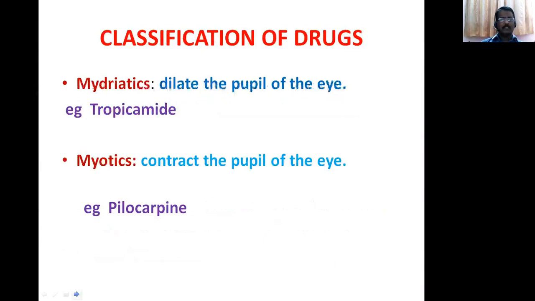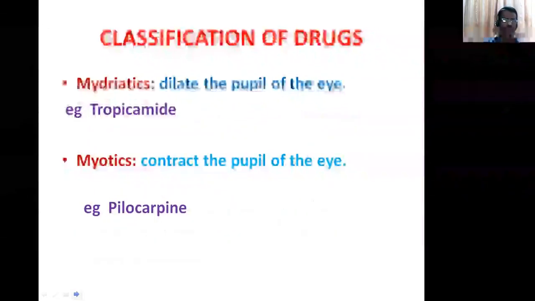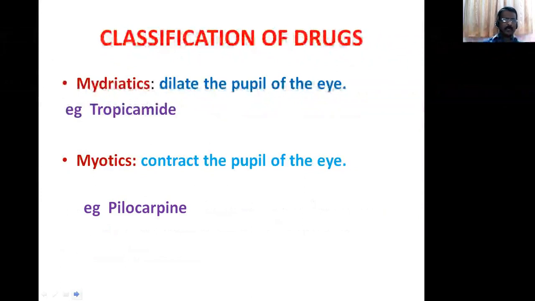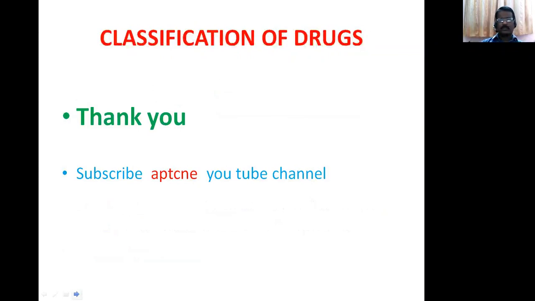And mydriatics, I mean, the drugs which dilate the pupil of the eye. So in eye examination, we are using mydriatics, and myotics in IOP. So mydriatics dilate the pupil of the eye, example, tropicamide. And myotics, the drugs which contract the pupil or cause constriction of the pupil are called myotics, example, pilocarpine. So far we discussed the classification of the drugs. Thank you.